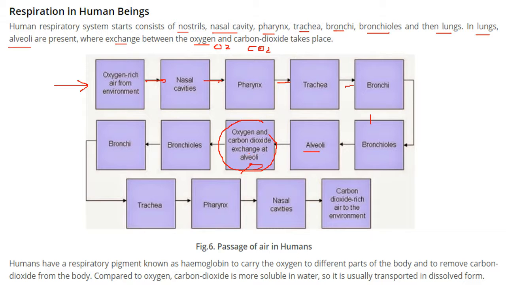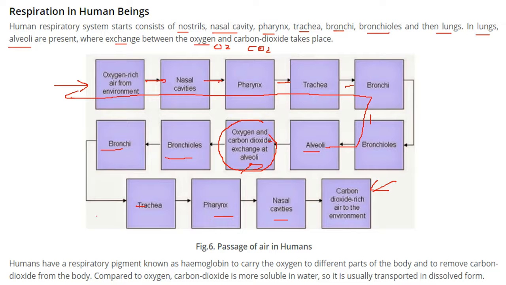Now the reverse passage takes place. It goes to bronchioles, bronchi, trachea, pharynx, nasal cavity, and then it comes out from the nostril. That means bronchioles, bronchi, trachea, pharynx, nasal cavity, and then we release carbon dioxide to the environment.